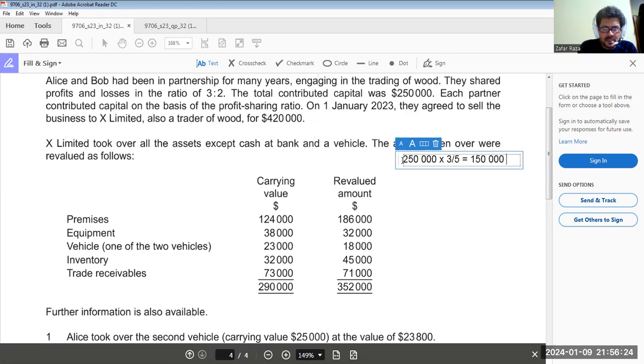And for Bob, it's 250,000 multiplied by 2 upon 5, that is equal to 100,000 for Bob. Getting my point clear? Okay.